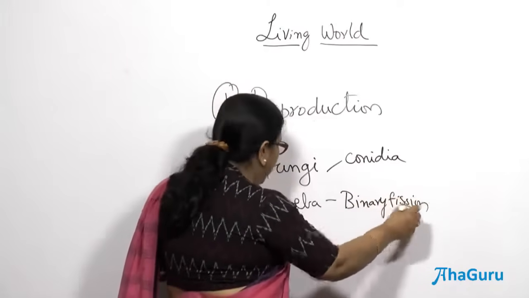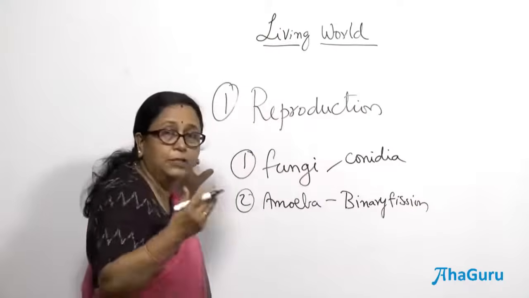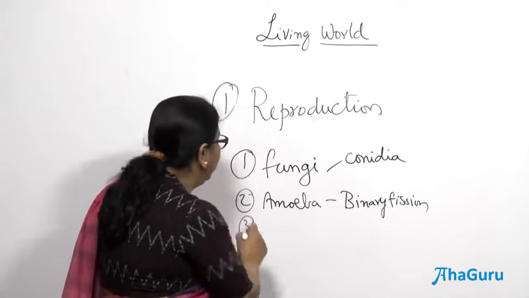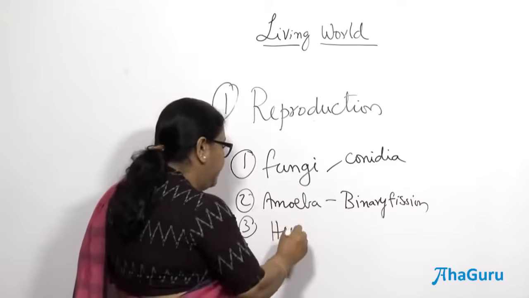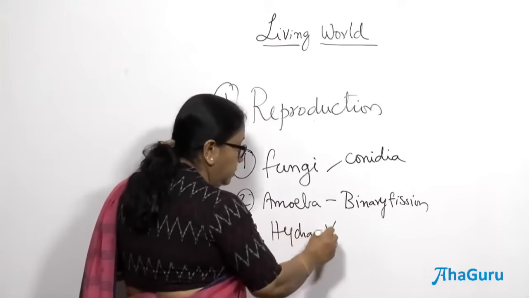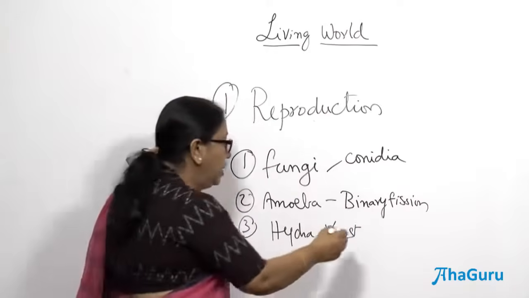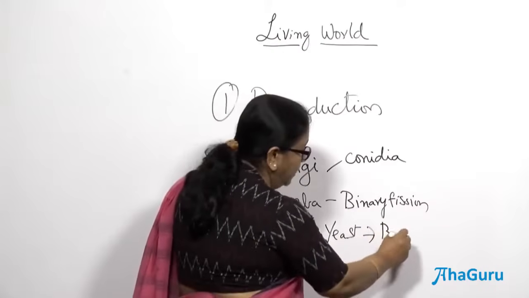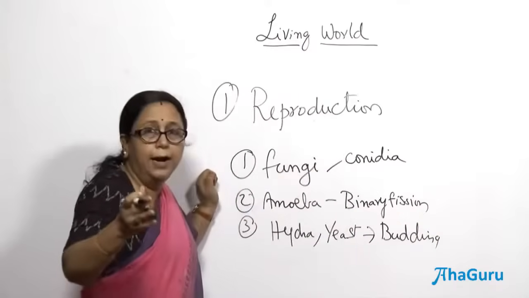You take amoeba, paramecium, euglena, plasmodium, they all undergo fission, right? Then the third one it can happen is, for example, you take hydra or say yeast, which is a unicellular fungus. So, how do they reproduce asexually? They reproduce by budding. They produce small buds, and then those buds will get detached and they can grow into